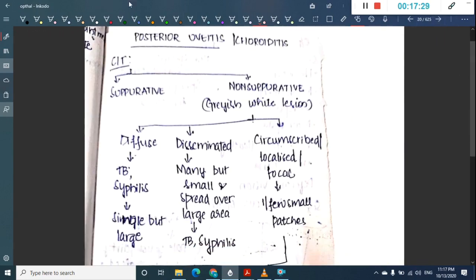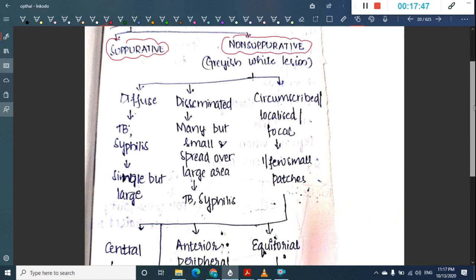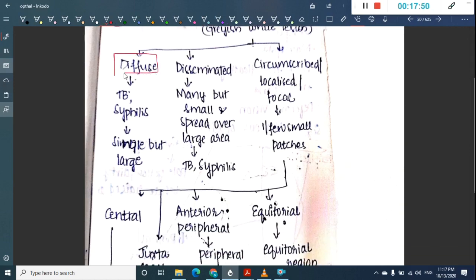Then after intermediate uveitis, we have posterior uveitis, also called choroiditis. Etiologically, it can be suppurative or non-suppurative. In non-suppurative causes, it can be diffuse, which includes tuberculosis or syphilis. It can be disseminated, many but small patches spread over a larger area. It can be TB and syphilis.